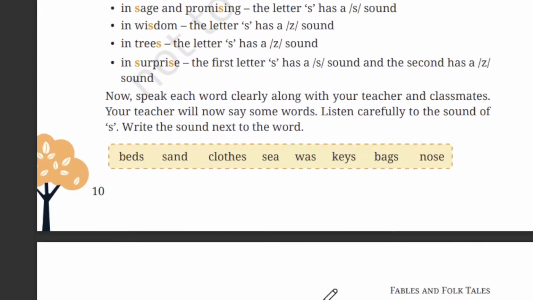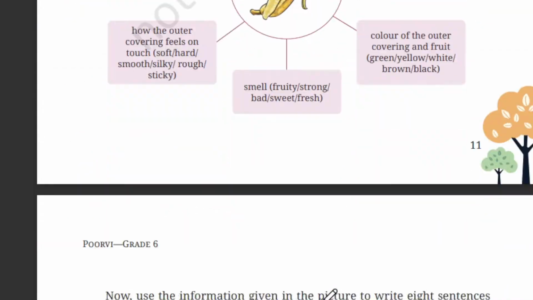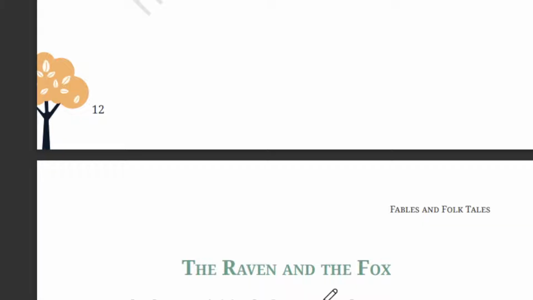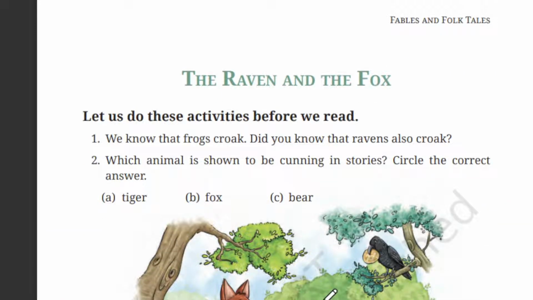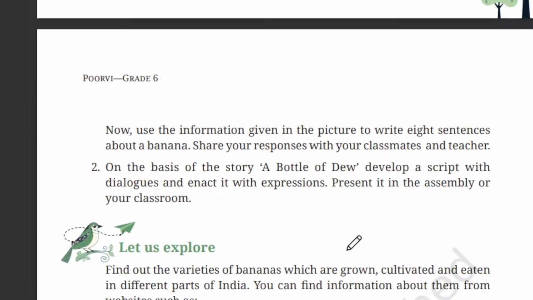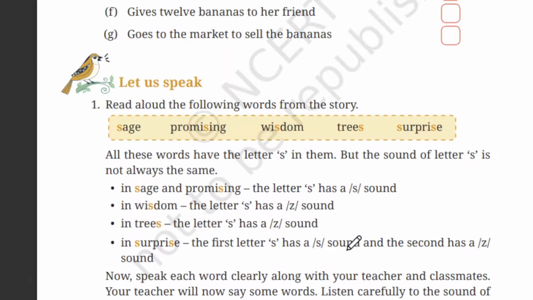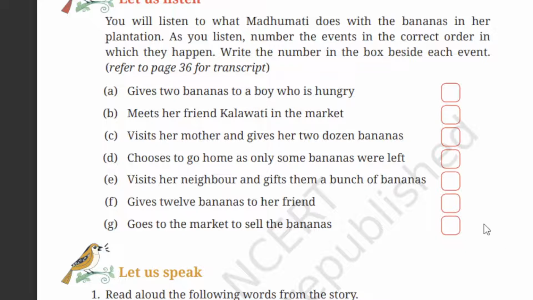Let's see how many pages we still have for this lesson. Okay, we only have a few pages. The Raven and the Fox. So we'll finish this quicker. Okay. So next we have Let Us Listen. You will listen to what Madhumati does with the bananas in her plantation.